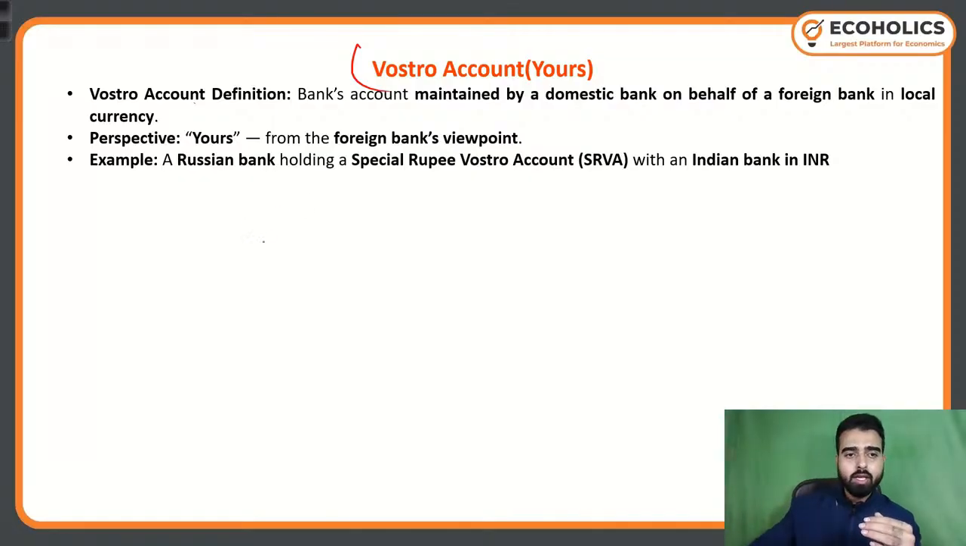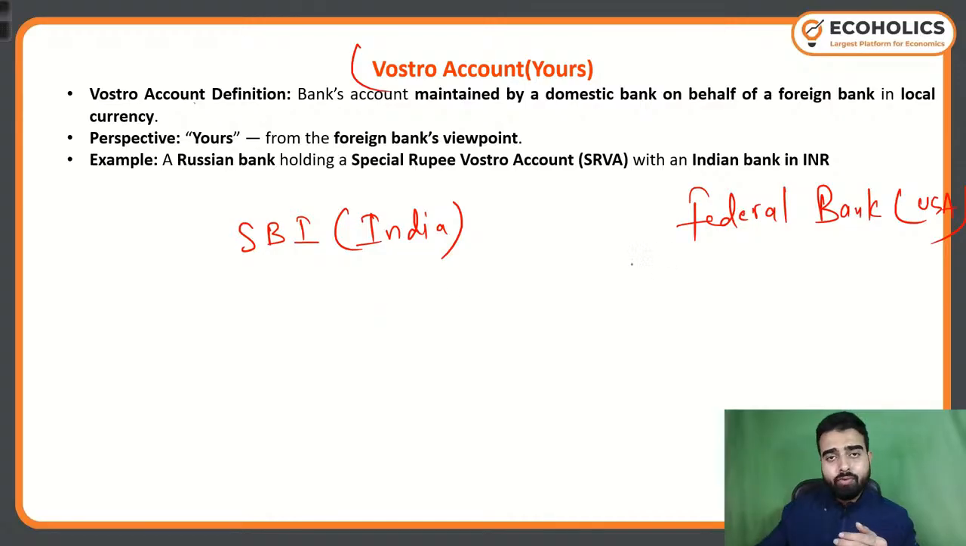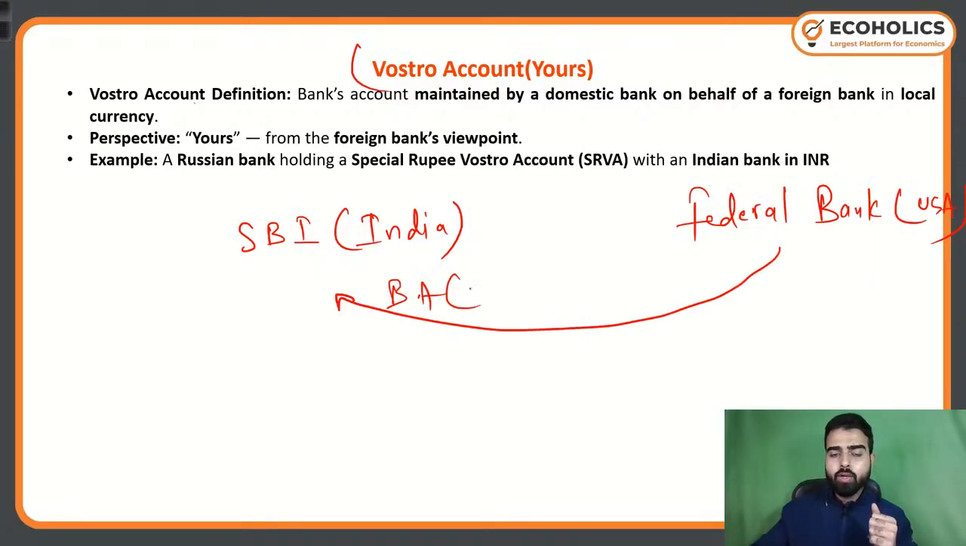Now see, same example: SBI, India, we have. Then we have Federal Bank, USA. Now Federal Bank wants to open an account in one of India's banks, that too in Indian currency, that is the Indian rupee. So now what they will do, they will open a bank account, that too in rupee.